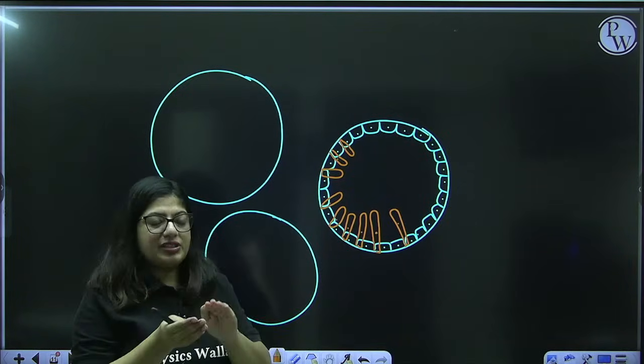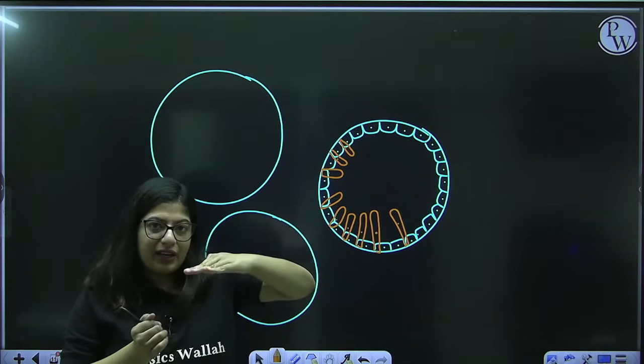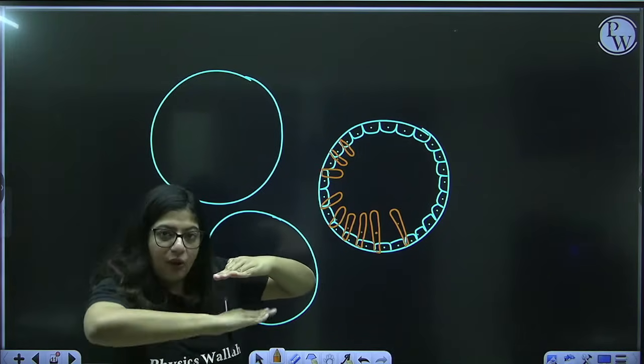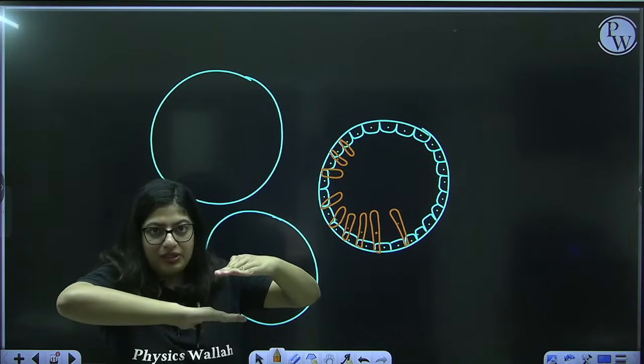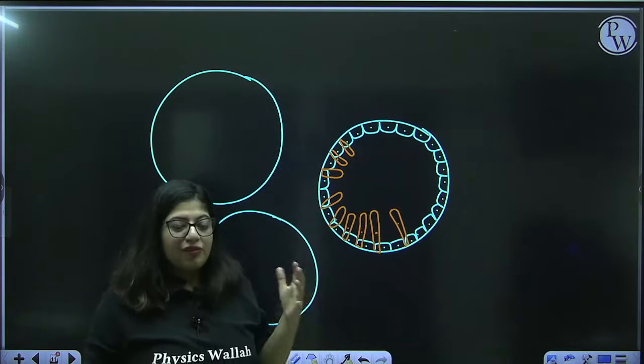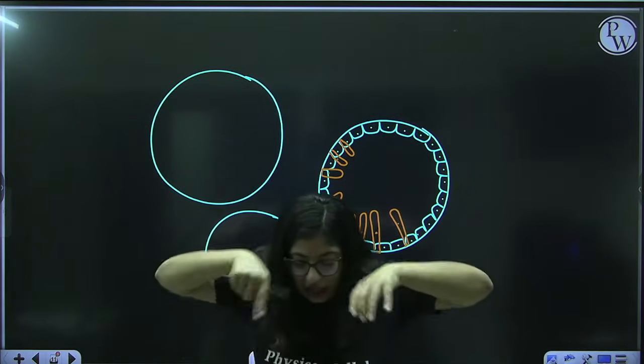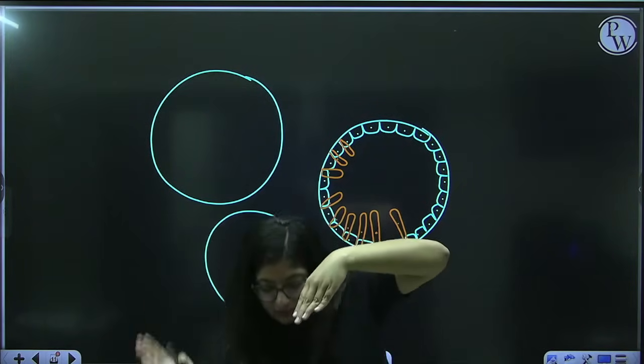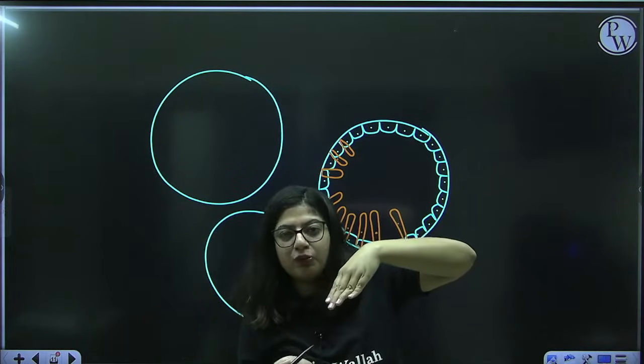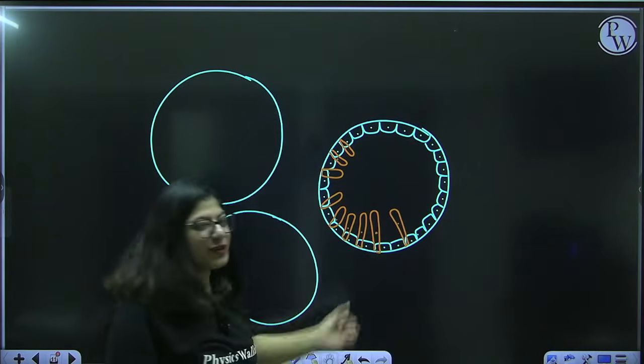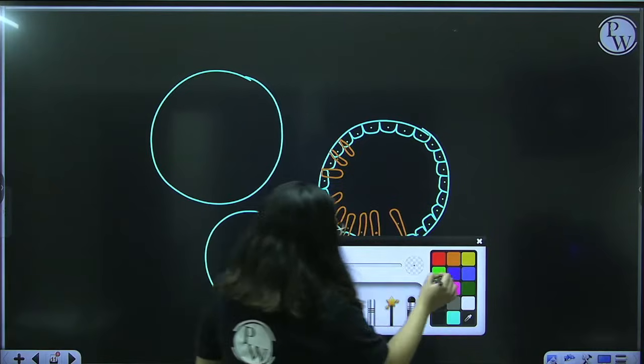So if you see the testes, above there is a layer of these columnar cells, down there is a layer of cuboidal cells. This is how it is. I can't draw the 3D structure, fine. For example, if I am looking at something like that, above there is a layer of Sertoli cells, below them is a layer of cube-like cells. Okay, so I have told you the name of these columnar cells. What's the name of these cells?